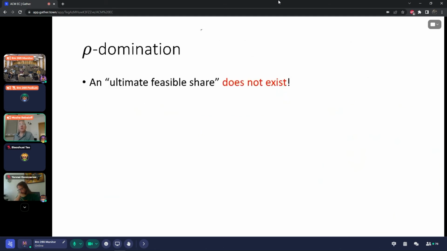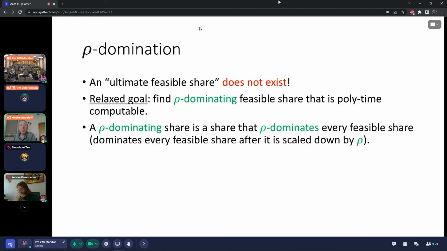So given this impossibility result, we relaxed the notion of domination to rho-domination. We said an ultimate feasible share does not exist, so let's consider rho-dominating every other share. So what does it mean? It means that we take another share, we scale it down by a factor of rho that is smaller than 1, and then we want to dominate the result. So a rho-dominating share is a share that rho-dominates every feasible share, and we want to find some rho-dominating share that is polynomial time computable and feasible.